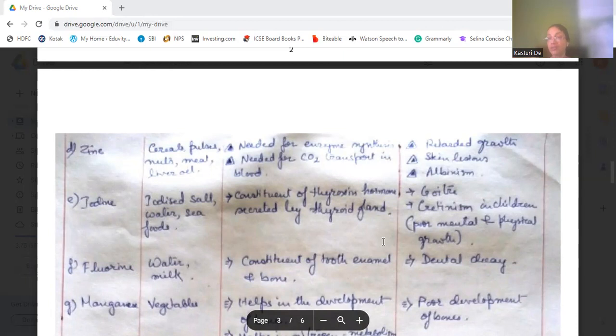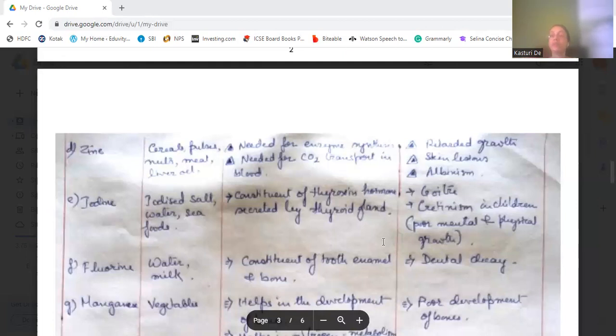Then skin lesions and albinism. Albinism is whitening of the hair, the eyebrows, the eyelashes. The melanin is lost, and the person becomes very fair.